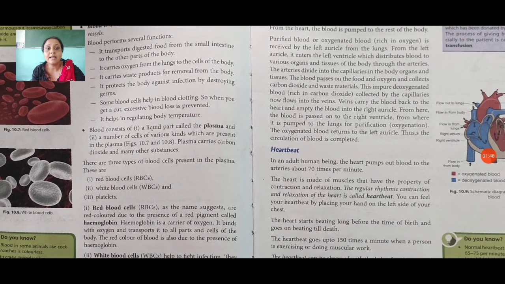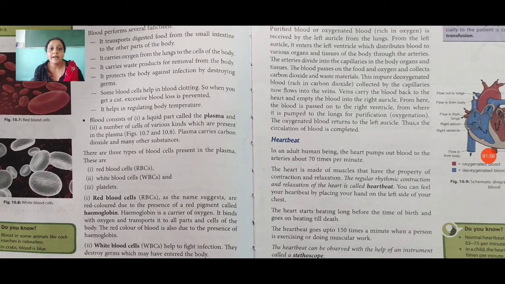Red blood cells, as the name suggests, are red in color due to the presence of a red pigment called hemoglobin. Hemoglobin is a carrier of oxygen. It binds with oxygen and transports it to all parts and cells of the body. The red color of blood is also due to the presence of hemoglobin.